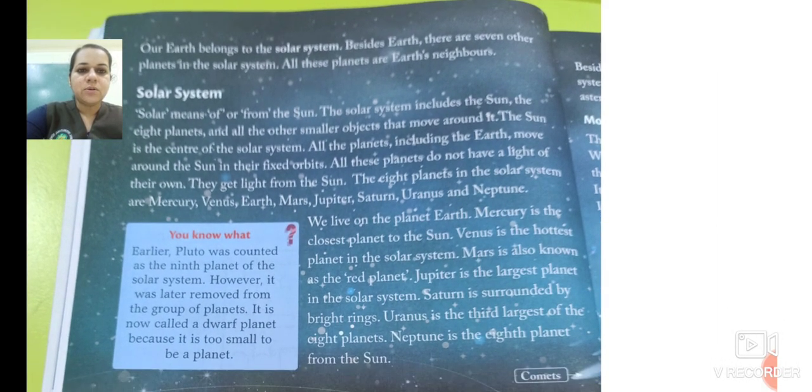Our Earth belongs to the solar system. Besides Earth, there are 7 other planets in the solar system. All these planets are Earth's neighbors. There are 7 different planets in the solar system, and they all are the neighbors of the Earth. Including Earth, there are 8 planets in total in the solar system.